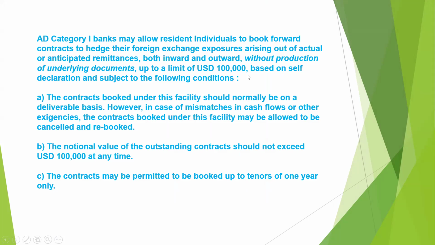So before moving on, these are some declarations and conditions. The contract book under this facility should normally be on a deliverable basis. However, in case of mismatch in cash flow or other exigency, the contract book under this facility may be allowed to be cancelled and rebooked. The notional value of the outstanding contracts should not exceed 1 lakh USD at any time. The contracts may be permitted to be booked up to a tenor of 1 year. So for a forward contract, that is 1 year.